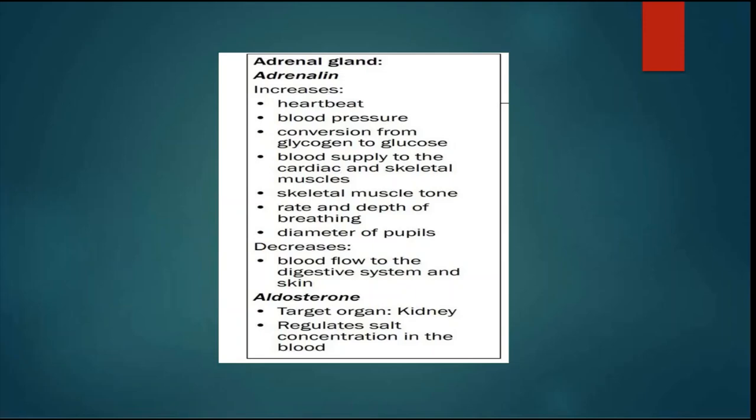What happens is adrenaline increases heartbeat, it increases blood pressure, it increases conversion from glycogen to glucose, blood supply to the cardiac and skeletal muscles, skeletal muscle tone, rate and depth of breathing, diameter of pupils. It decreases blood flow to the digestive system and the skin. So if they ask you the function of adrenaline, this is what you should write, all the points.